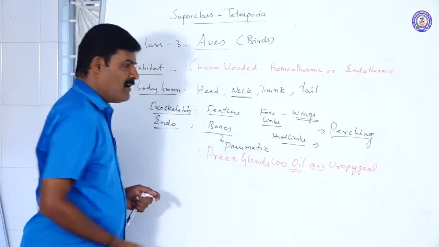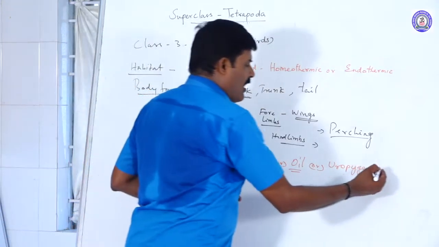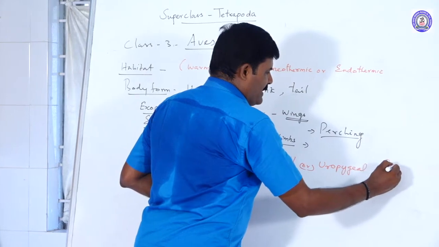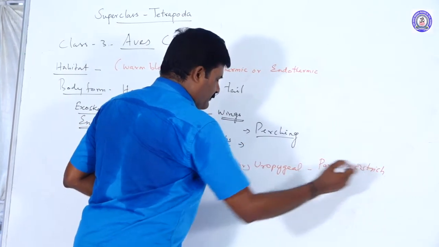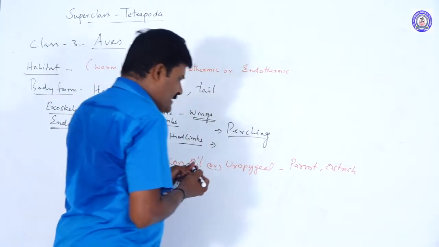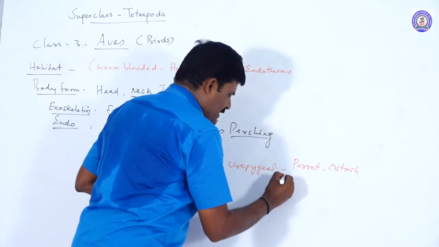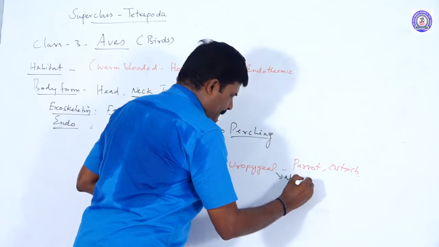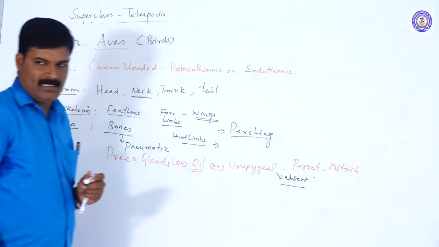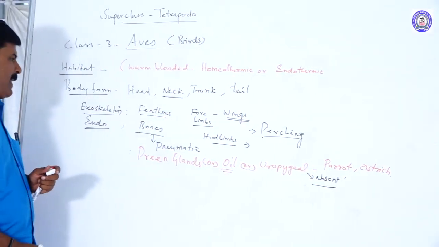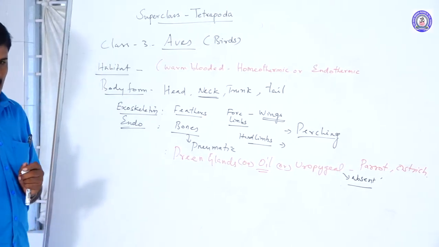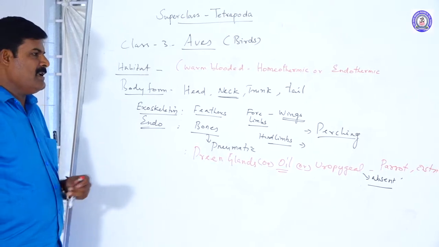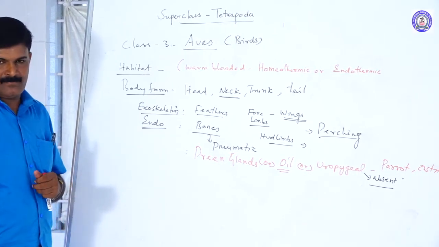The uropygeal glands are absent in two animals: one is the parrot, the next one is the ostrich. Uropygeal glands are absent in parrot and ostrich. Note it, underline this point. So these are some of the locomotory organs and other structures. Locomotory organs are the wings and the legs.